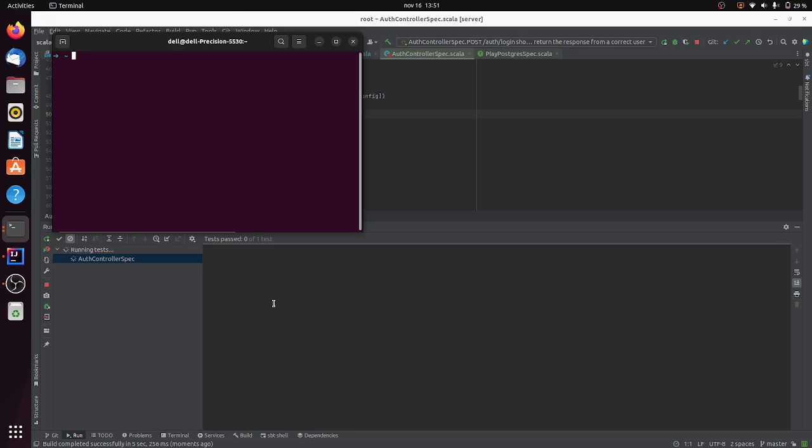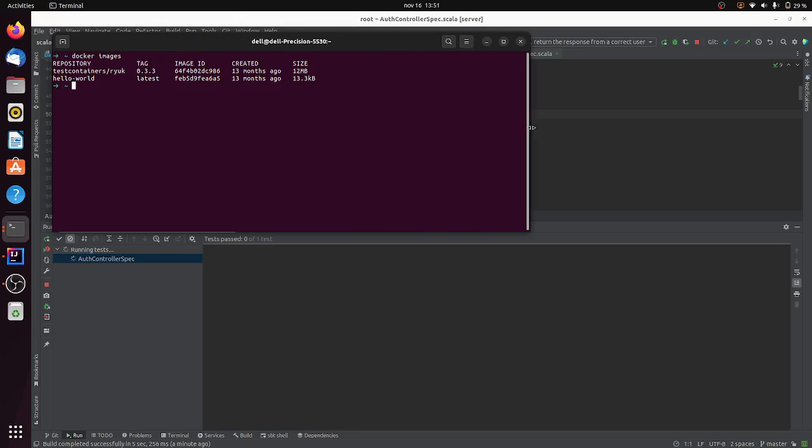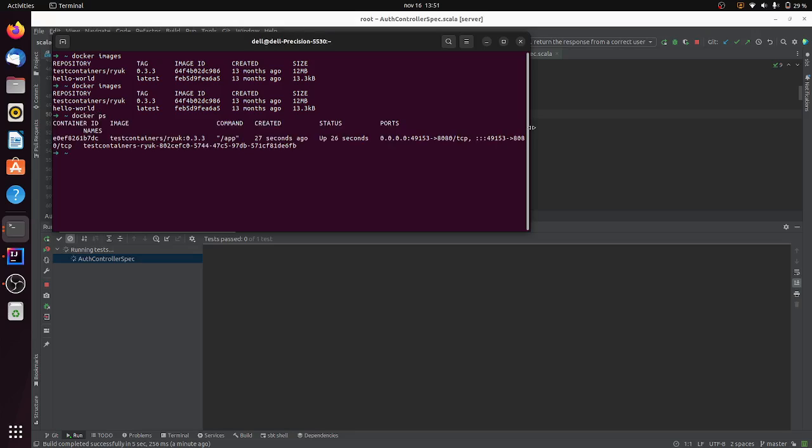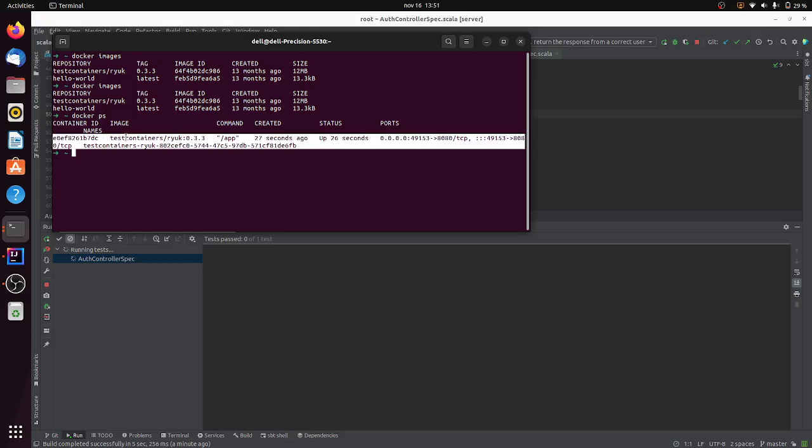Yes, I will open another terminal just to display the images that we have here. There is nothing else just yet. This container review app, this was the thing that we launched.